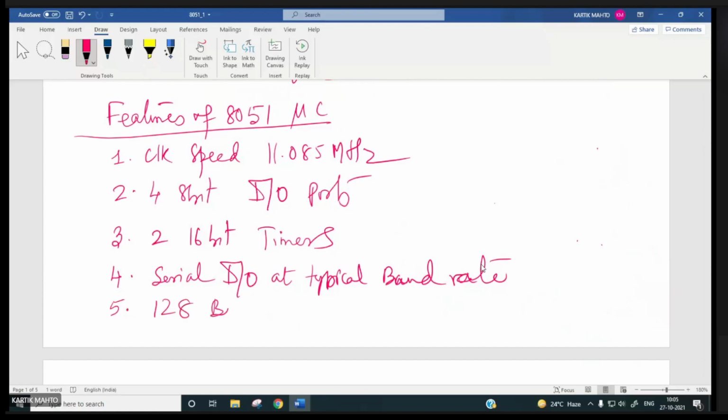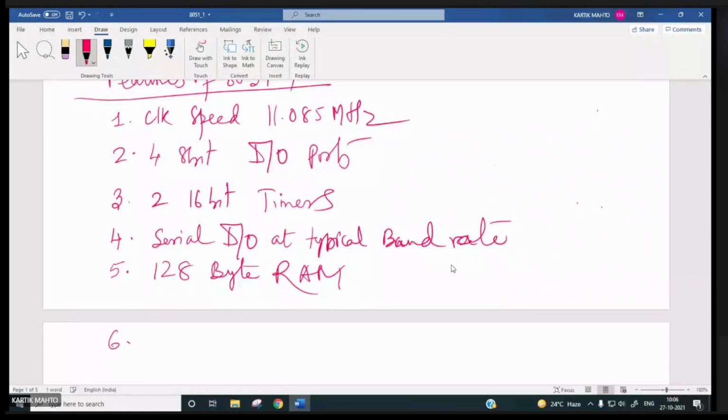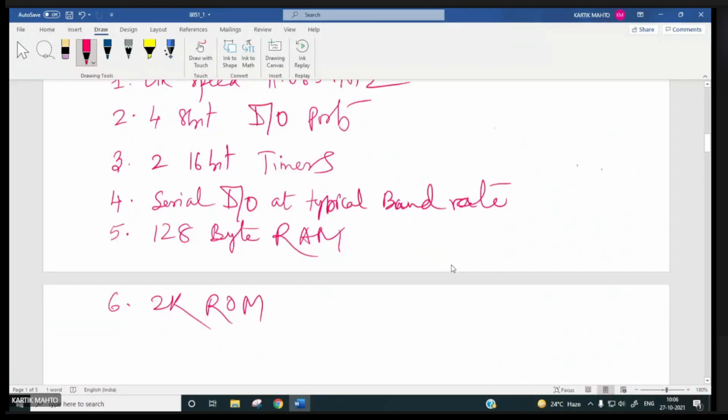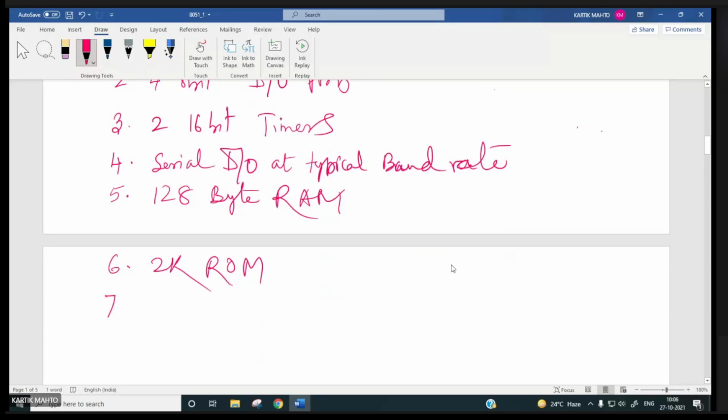128 byte RAM, sixth feature 2K ROM, seventh feature,